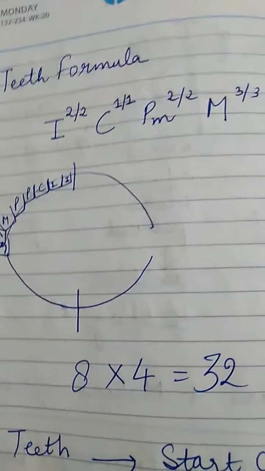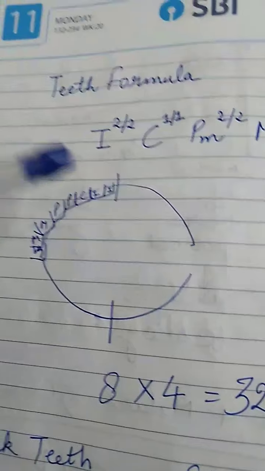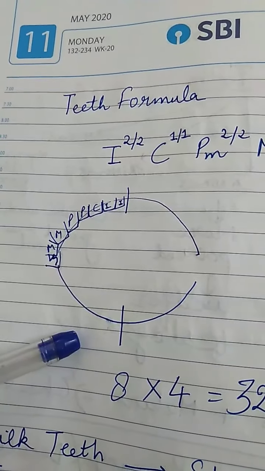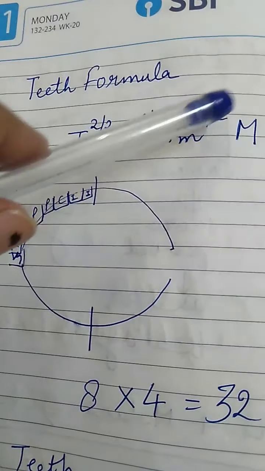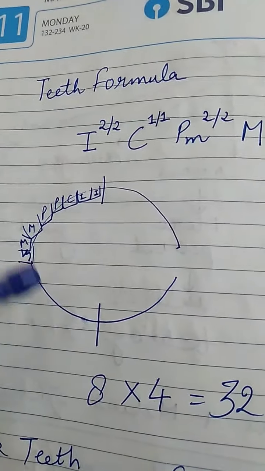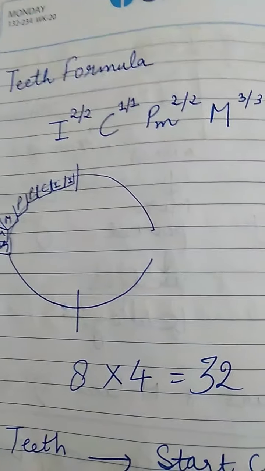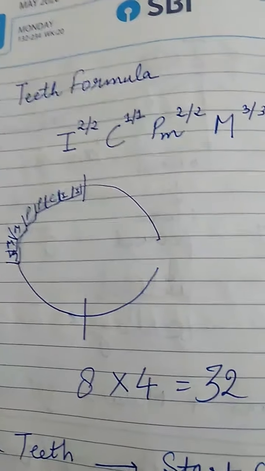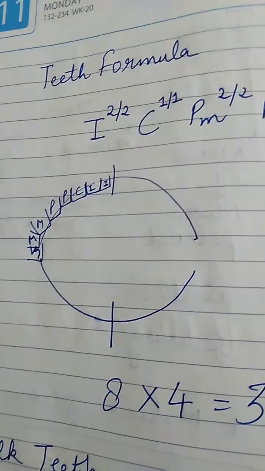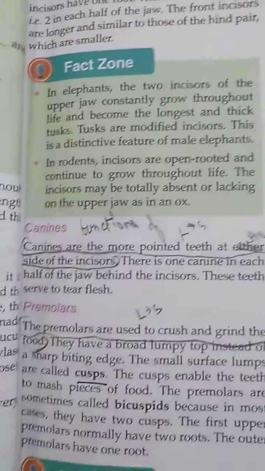Okay students, so teeth formula is this. 2 upon 2 means 2 incisors here and 2 incisors here. Then 1 canine here, 1 canine here. 2 premolar here and 2 here, then 3 molar here and 3 here. Now you have understood about the different types of teeth. There are 4 types of teeth: incisors, canine, premolar and molars. You can see in the book also incisors, then canines, then premolars.